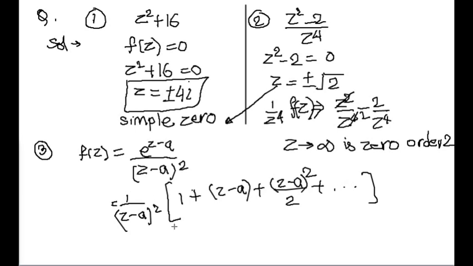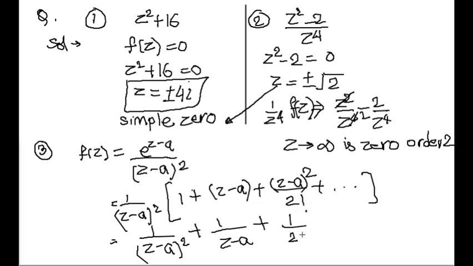Now we multiply all the terms inside with 1 upon z minus a whole square. So the new terms become 1 upon z minus a whole square plus 1 upon z minus a plus 1 by factorial 2 and so on.